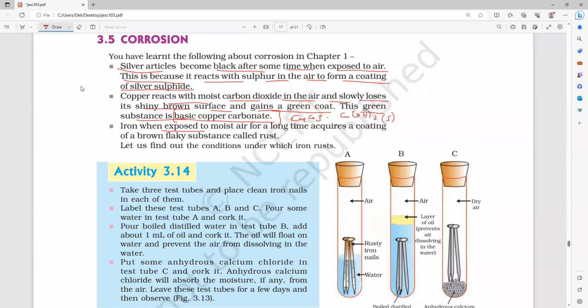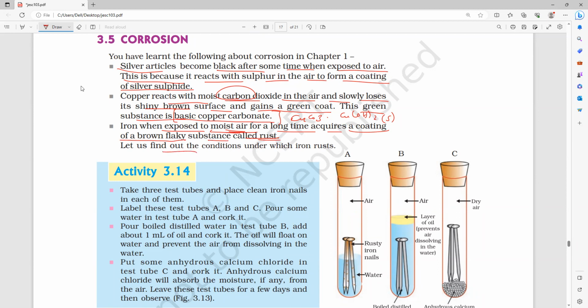Next one, iron when exposed to moist air for a long time. See that. Copper needs moist carbon dioxide air, but iron needs just moist air. What is the difference between copper and this one? Copper also needs carbon dioxide for the reaction, but iron only moist air, no carbon dioxide. So it acquires a coating of brown flaky substance. That is what we call rust.